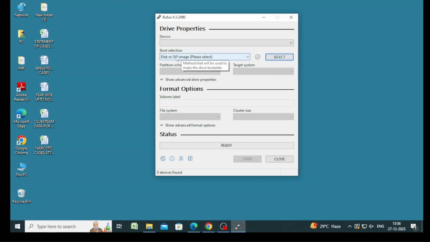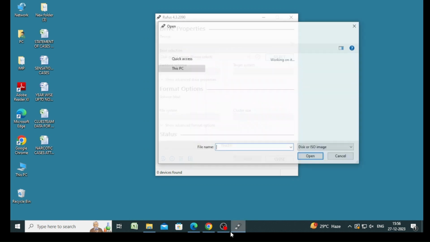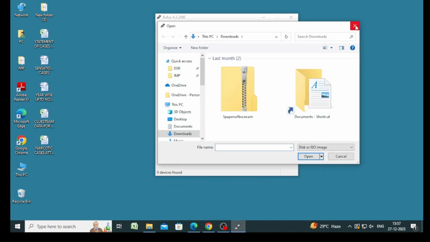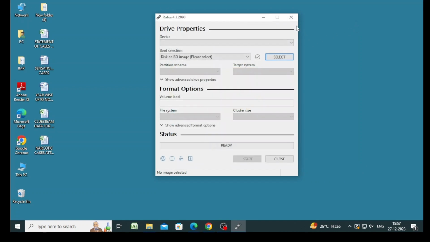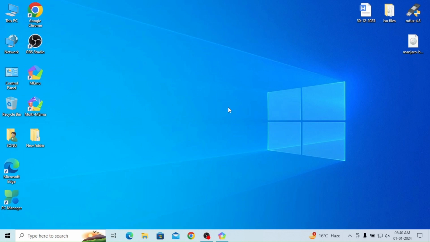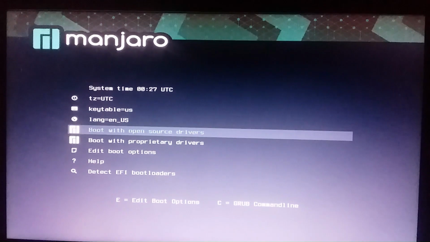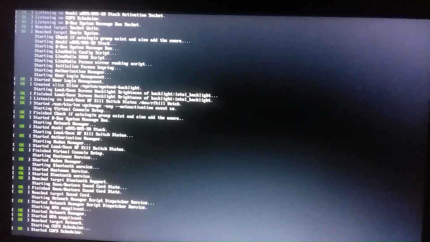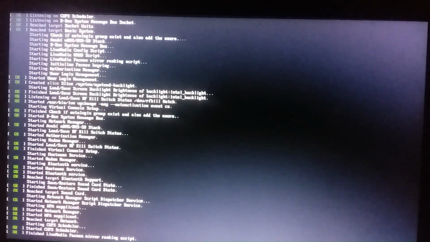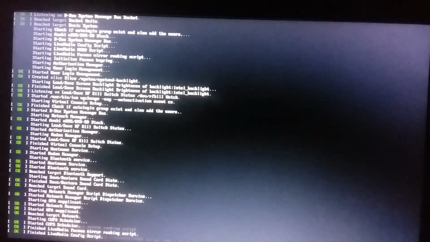So select the ISO image which we have just now downloaded. See here you can see the Manjaro Budgie ISO image is there. So after completion of booting in Rufus, just restart your system, and here booting has been started. I just restart my system, and my booting has started now.